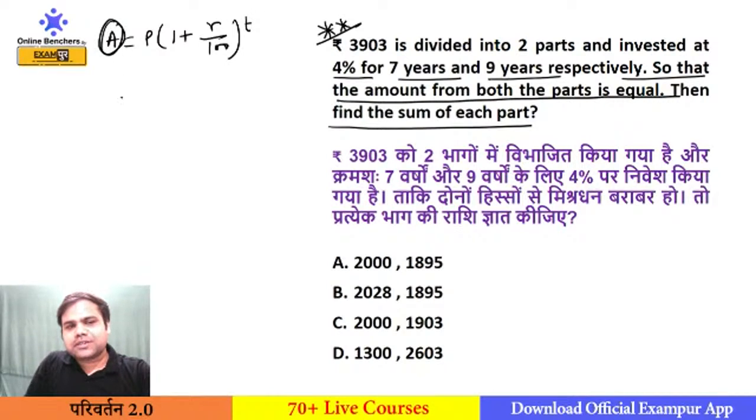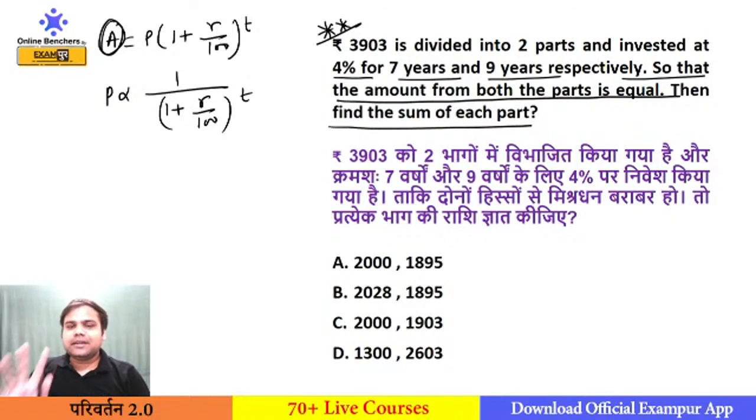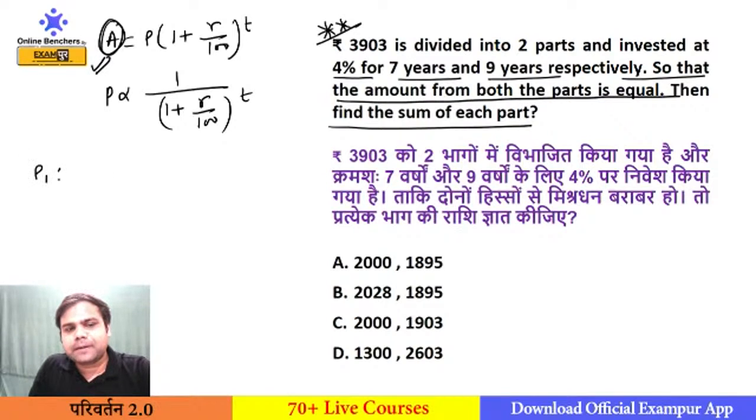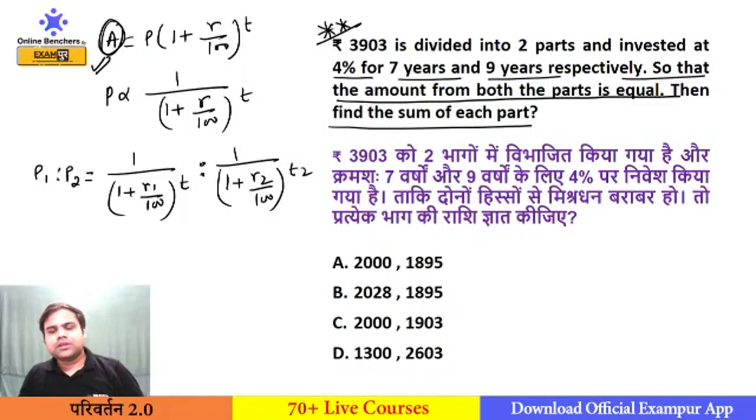If amount is constant, principal will be inversely proportional to 1 plus r upon 100 to the power t.